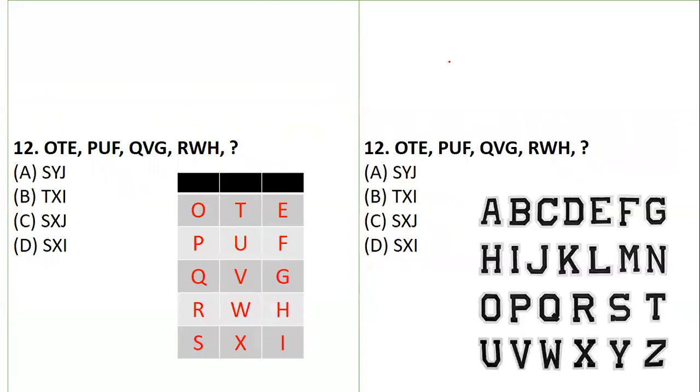Now we have 4-5 questions related to alphabet coding, so ensure you are ready with your notebooks. This is how these questions should be solved. First, you need to have all 26 alphabets in sequence ready.